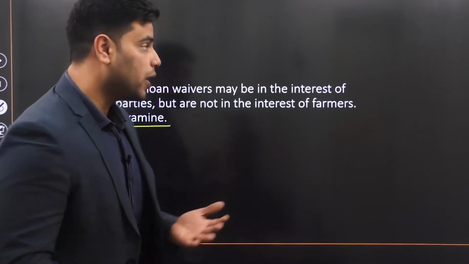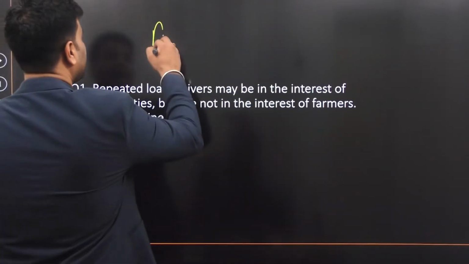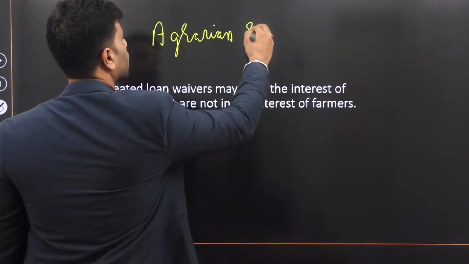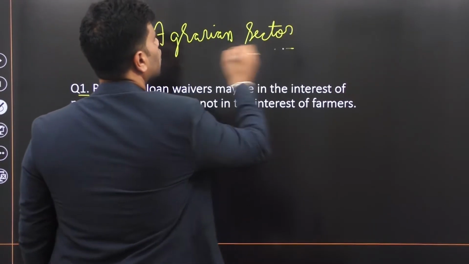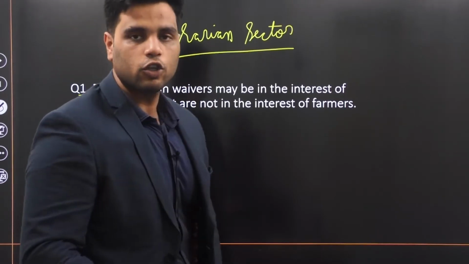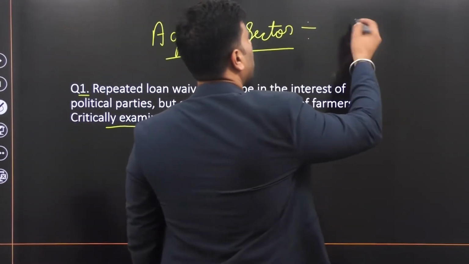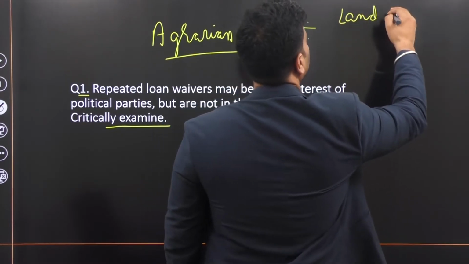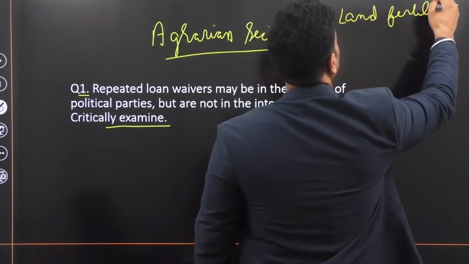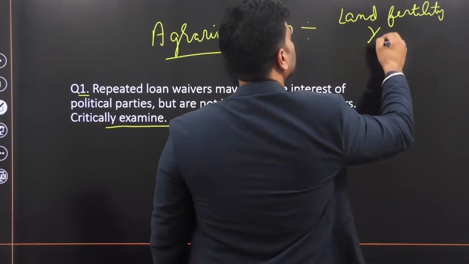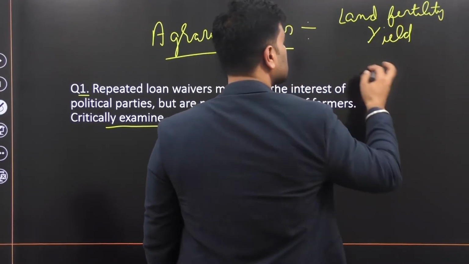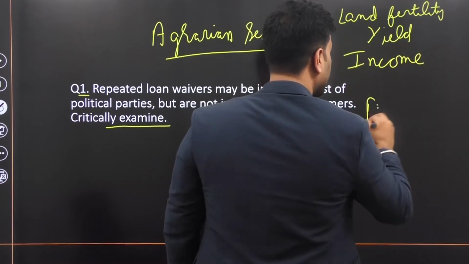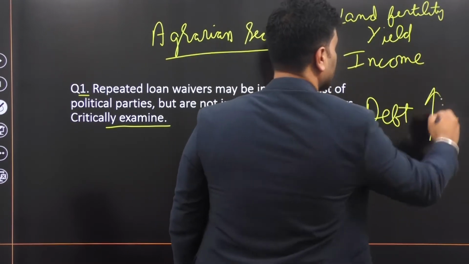Now, as you all know, the agrarian sector was going through a crisis of sorts. What was the crisis? Land productivity, or land fertility, was declining, yield was declining, farm incomes were declining, and debt on farmers was rising.